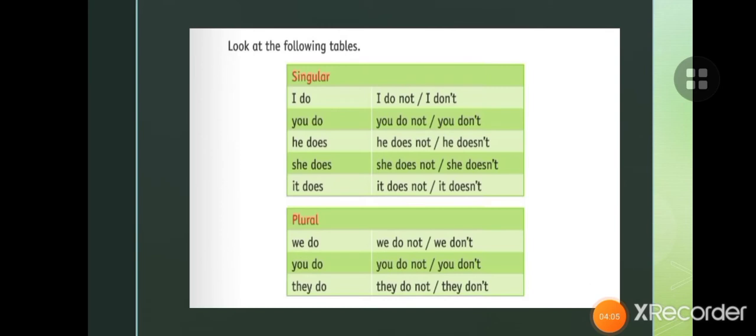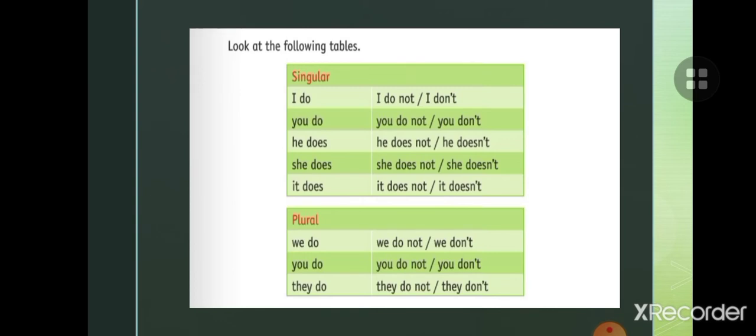So children, next a table is given here. This is a very important table. Here singular and plural nouns are given, and what you use in the simple present tense. With I and you, you will use do. I do not, I don't. You do not, you don't. He does not, he doesn't. She does not, she doesn't. It does not, it doesn't.